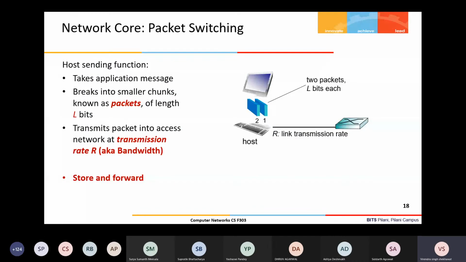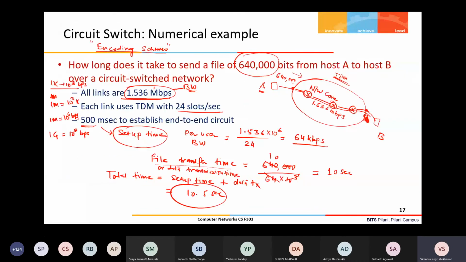So this is one way. Similarly, in FDM you can think of it that way. Again, the setup time will be required in FDM also, and the amount of bandwidth a user will get depends upon how many divisions have been made for a given link. If suppose it's a four division, then you divide the total link capacity by 4 for one user.